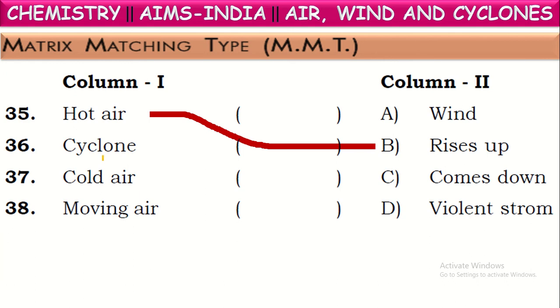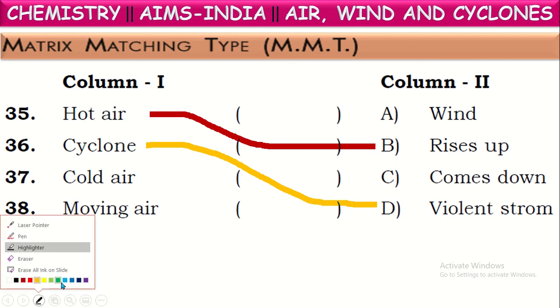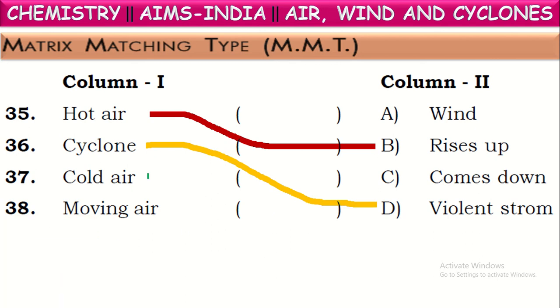Next one, cyclone. We know cyclones means violent storms, the high speed winds. Next, cold air. Cold air has greater density than hot air. As it has heavier density, it comes down. So cold air comes down, hot air rises up because hot air is lighter than cold air.